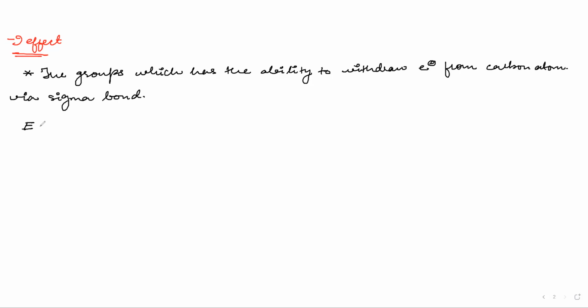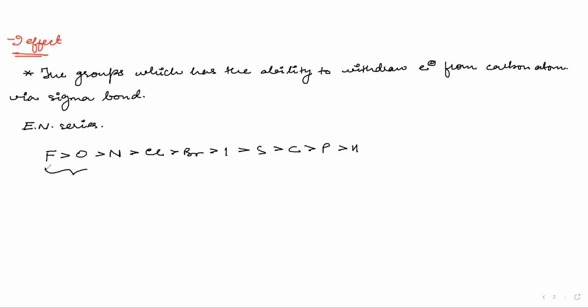The electronegativity series. First of all, you have fluorine, oxygen, nitrogen, chlorine, bromine, iodine, sulfur, carbon, phosphorus, and hydrogen. Now this is a bit easier for those who know Hindi. This is phone call, bro.